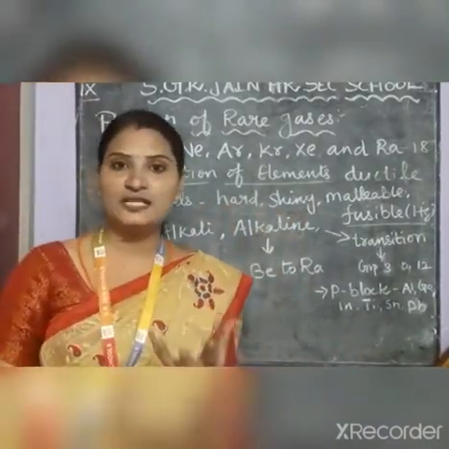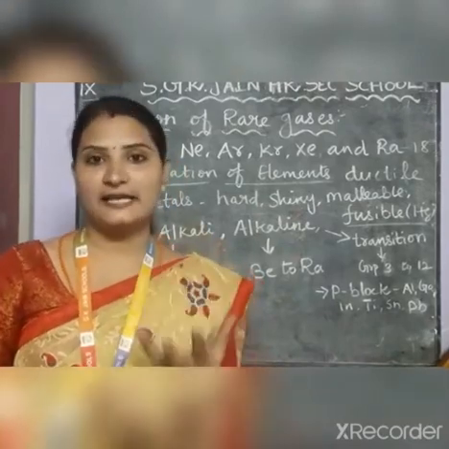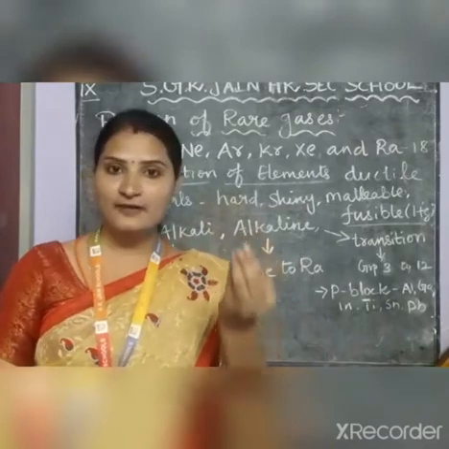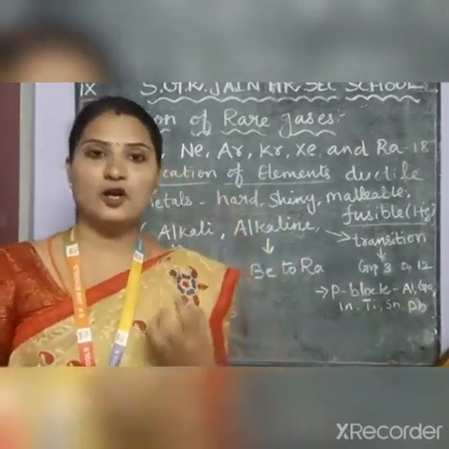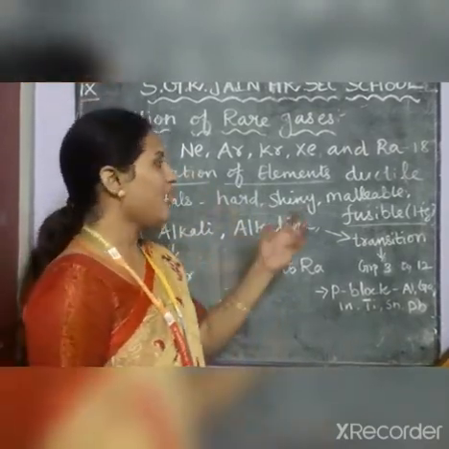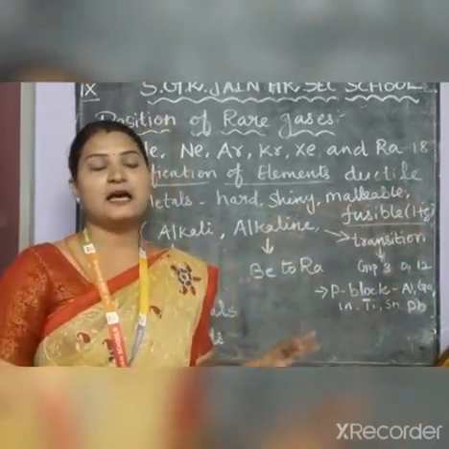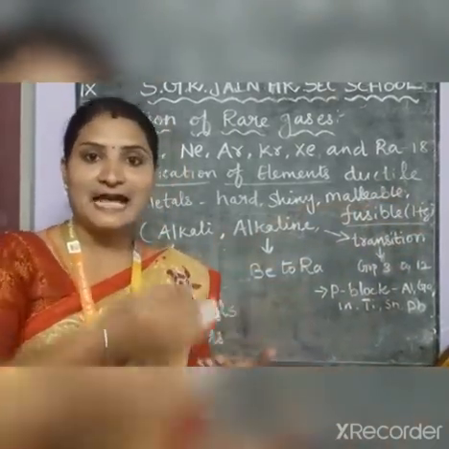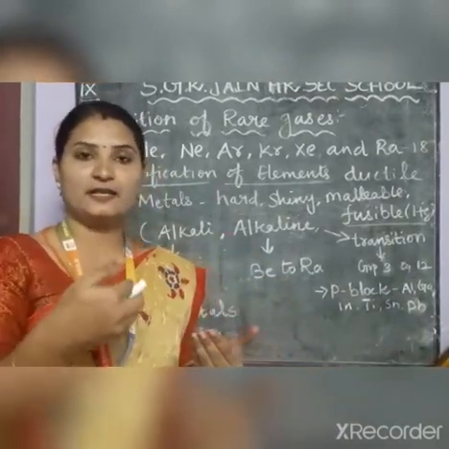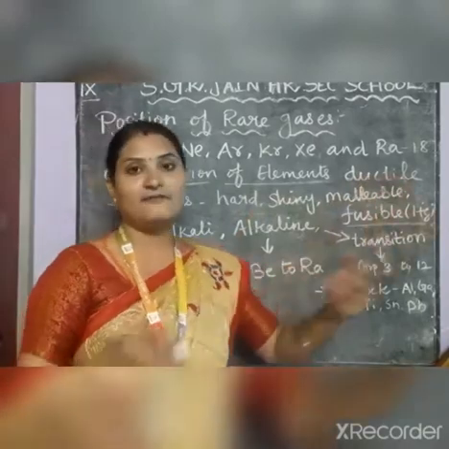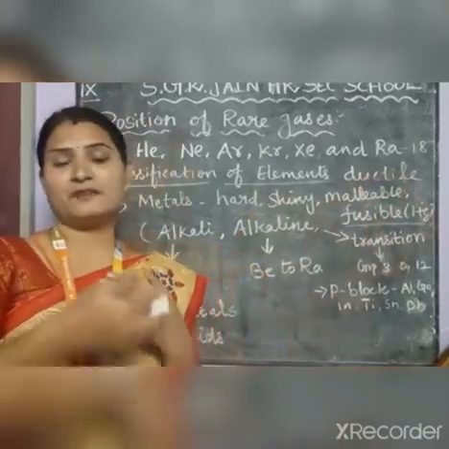It has a lustrous property. Lustrous means what? Shiny. We use gold as an ornament. We use silver metal as an ornament because of that lustrous property. And malleable. What is meant by malleable? Malleable means we can make the metal into a thin sheet. That property is called malleable. And ductile: we can make it into a thin wire.